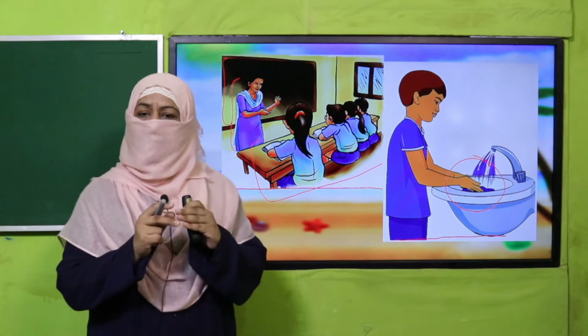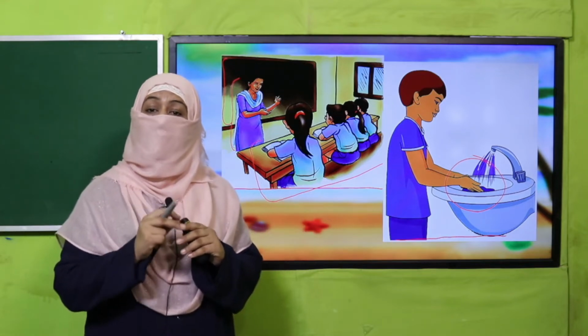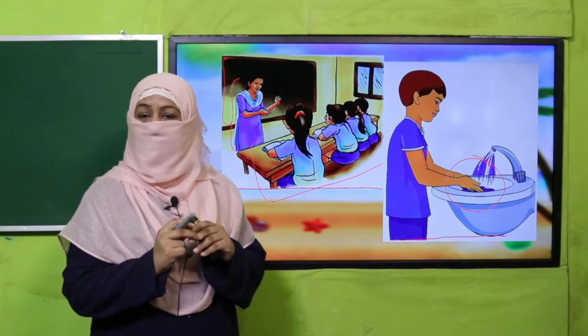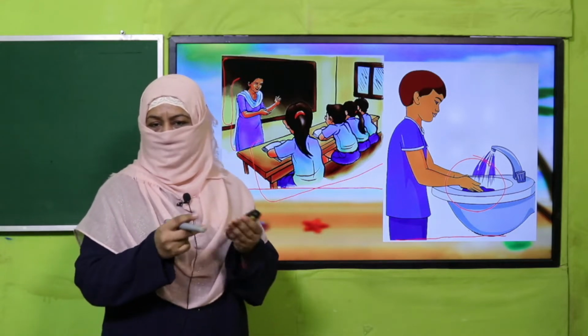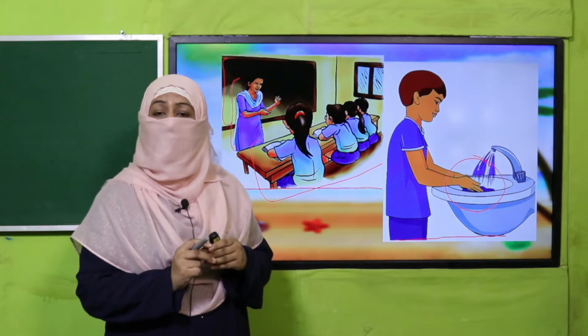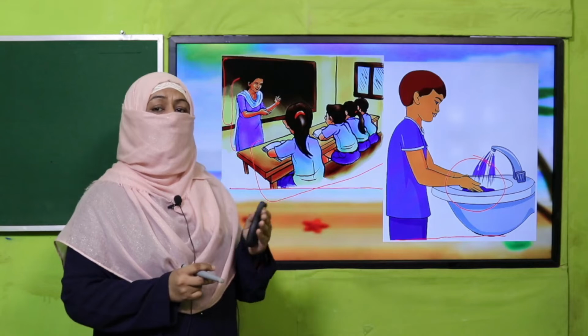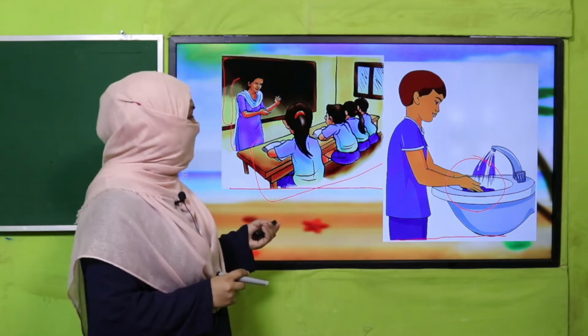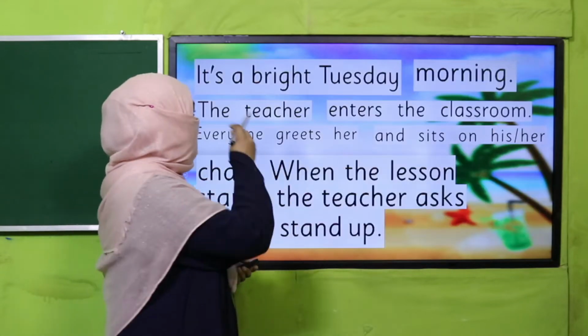So this is how, beta, I told you, whenever there are pictures, there is a purpose of pictures in your book. They are not just to fill the pages. These pictures can help you. When you look at the picture, you can understand the text easily. All right. So let's start our reading.